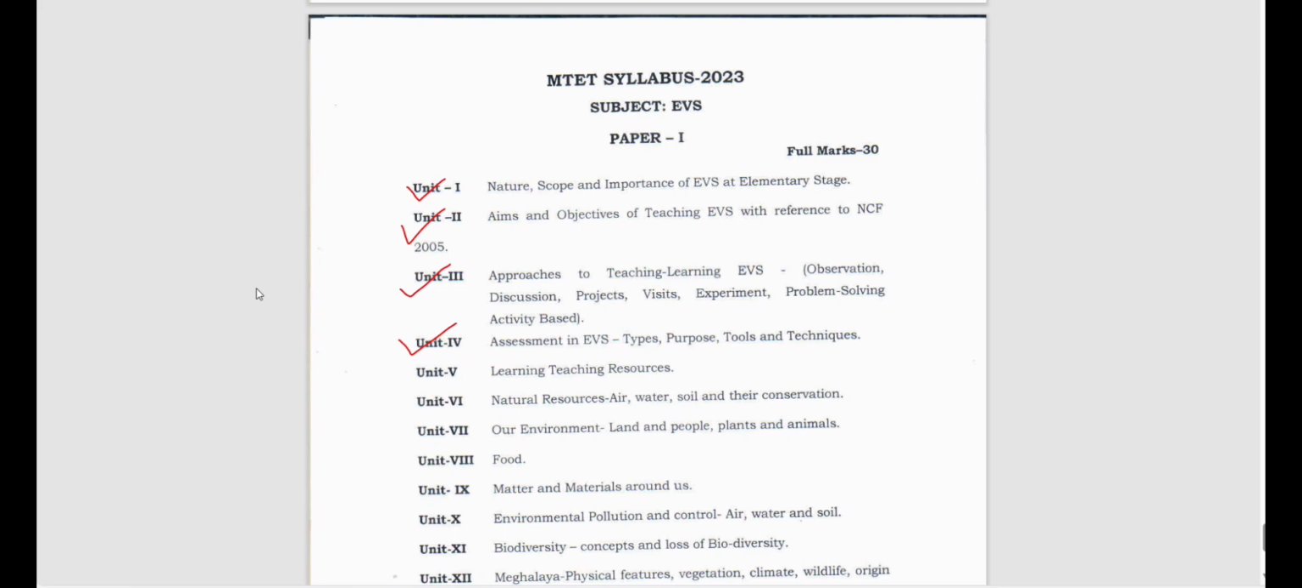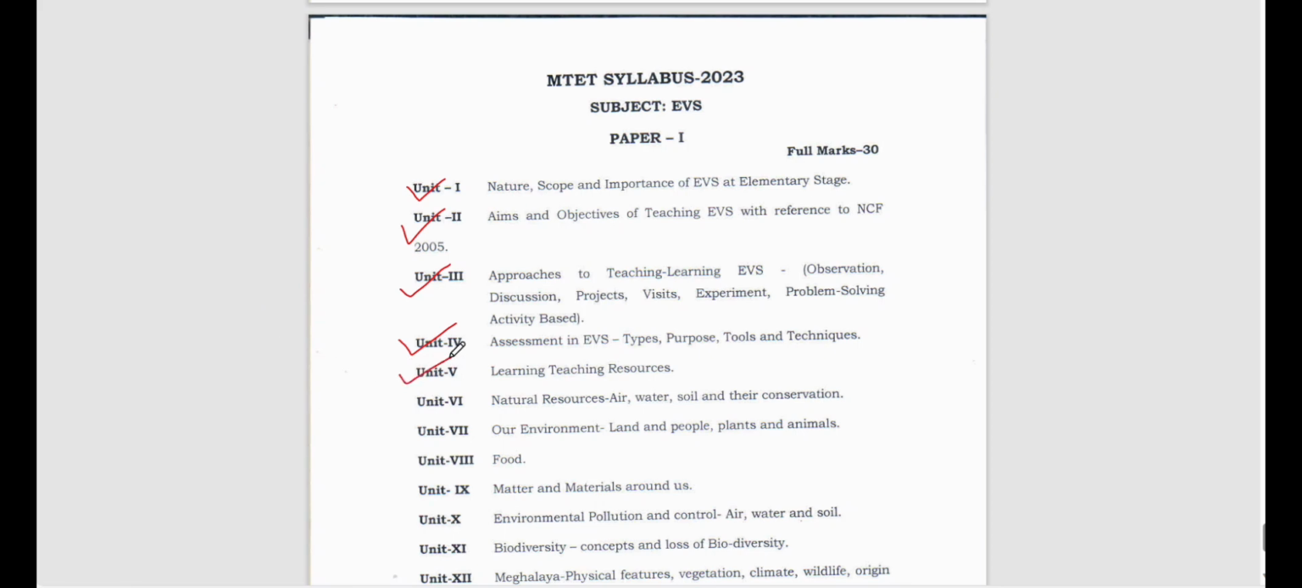So unit 4 says assessment in environmental studies, types of assessment, purpose of assessment, tools and techniques of assessment. So assessment, you know, right? So assessment can be formative assessment, it can be summative assessment. So there are different types of assessment: assessment for learning, assessment of learning, assessment in learning. So all those things we shall see with respect to environmental studies, right?